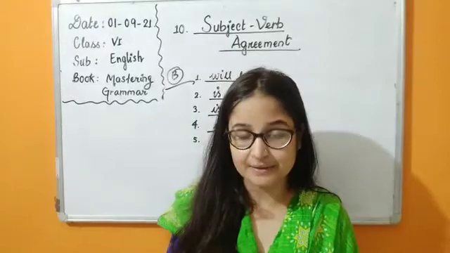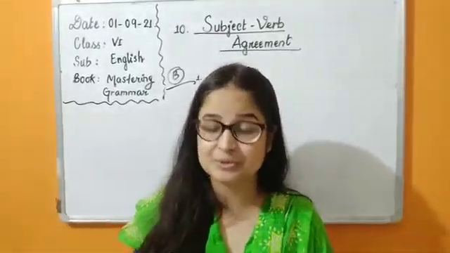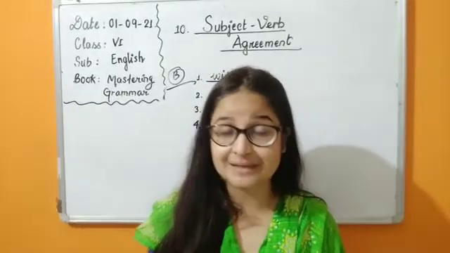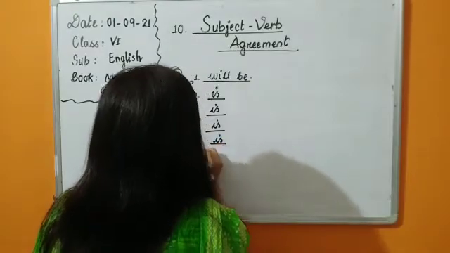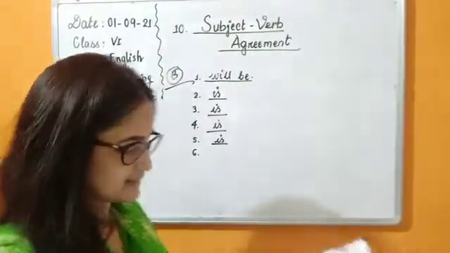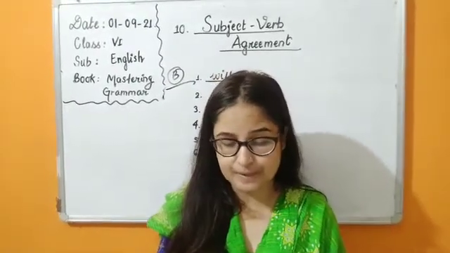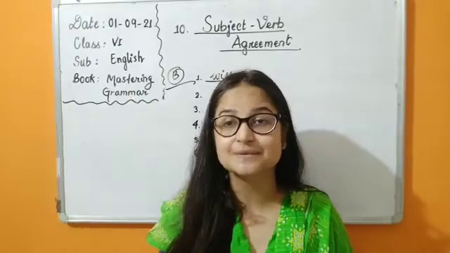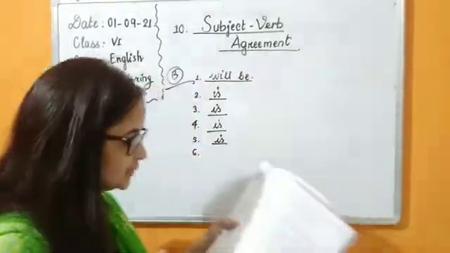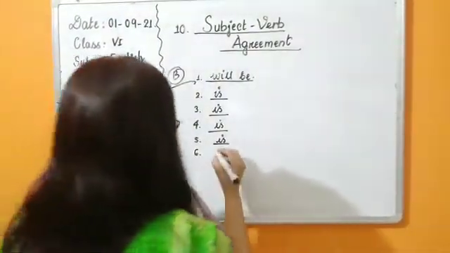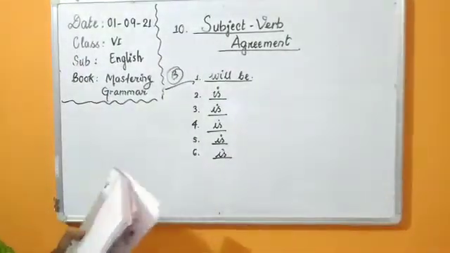A lot of money. A lot of money, uncountable. So children, for this one we are going to use a singular verb. A lot of money is, because it's uncountable, for money quantity is there. So we are going to use is. The United Kingdom dash going to set up another nuclear plant soon. The United Kingdom, although we know that there are many countries in it, so we are going to use singular. The United Kingdom is going to spend. So a lot of is, we can see is as our answer.